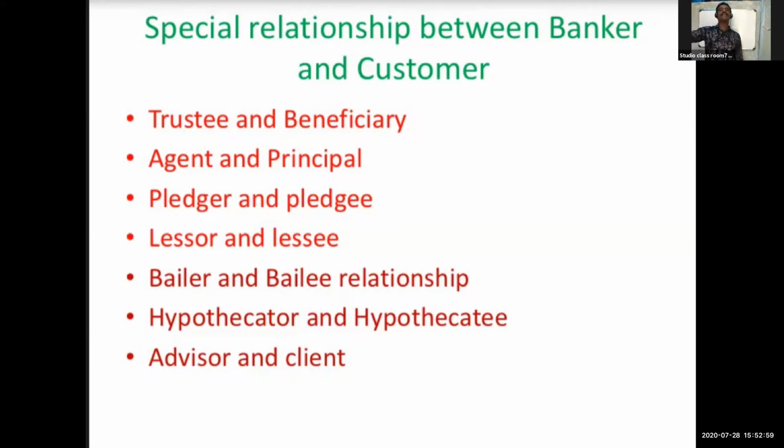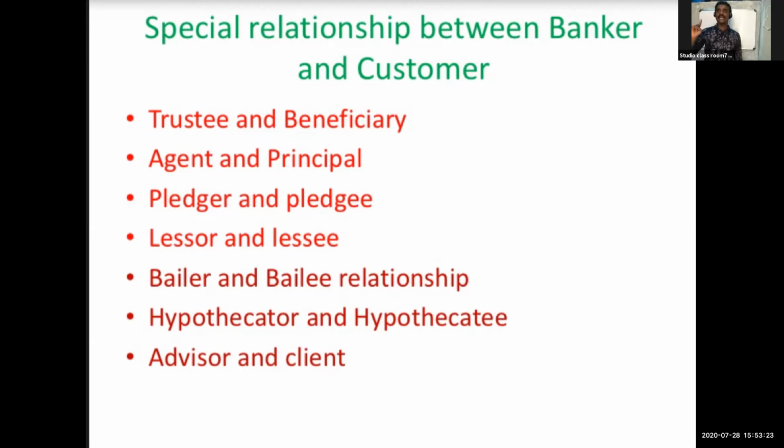After that we give installments, so we have to get a loan from the bank. Then what we are hypothecating is that movable property, the car. If you are not paying the installments on time, they will take back the asset. That is hypothecator and hypothecatee.